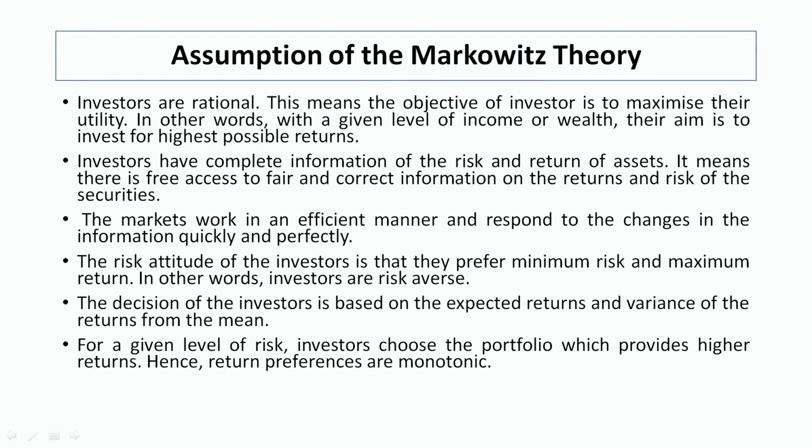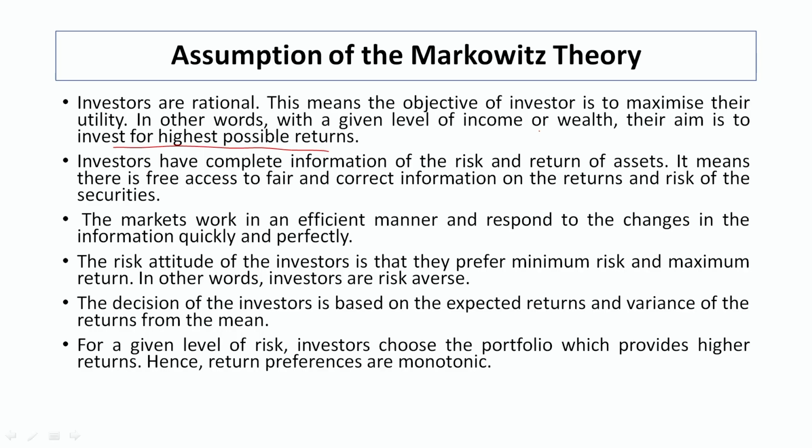So what are the assumptions of this theory? The first assumption is investors are rational. This means the objective of investor is to maximize their utility. In other words, with a given level of income or wealth, their main aim is to get the highest possible return. The concept of rationality is also introduced with the help of this particular theory. They assume that investors are rational, and when we are talking about rationality, we want to maximize our utility from whatever investment we are doing.